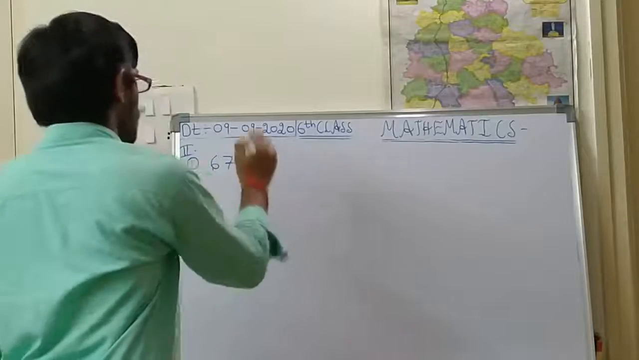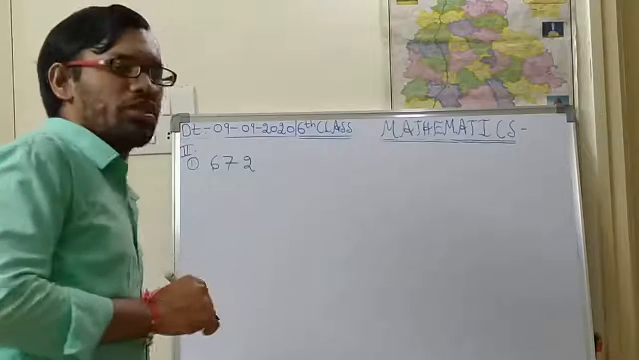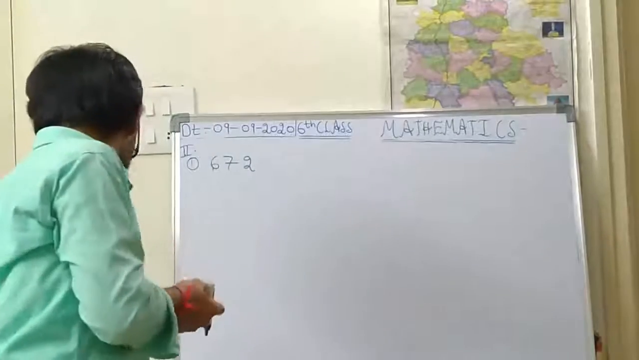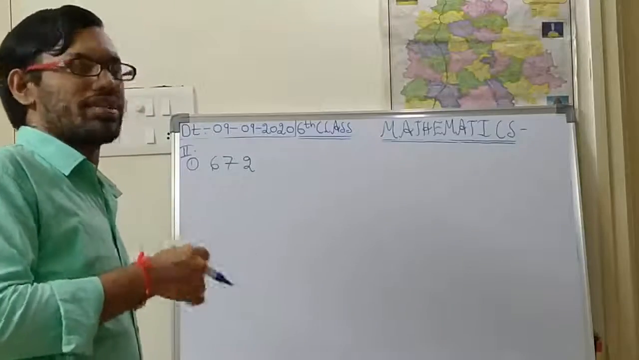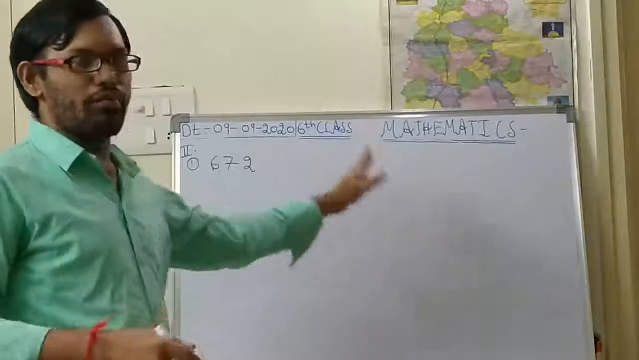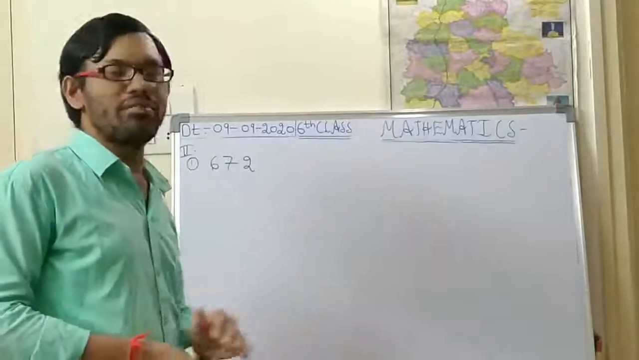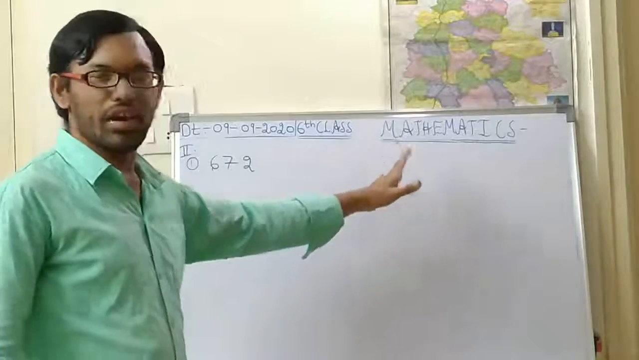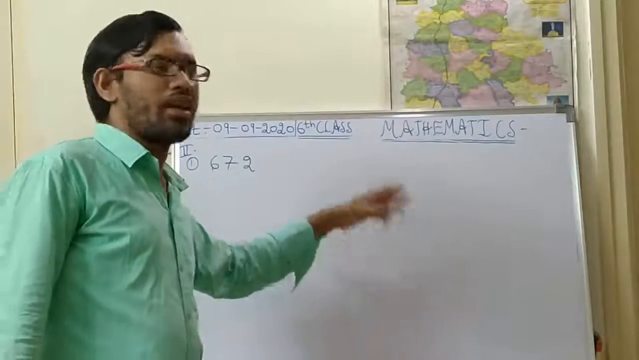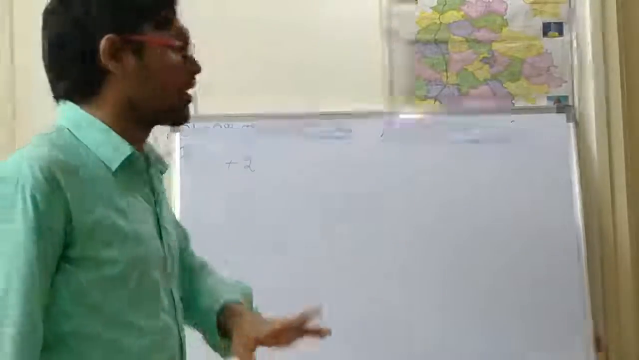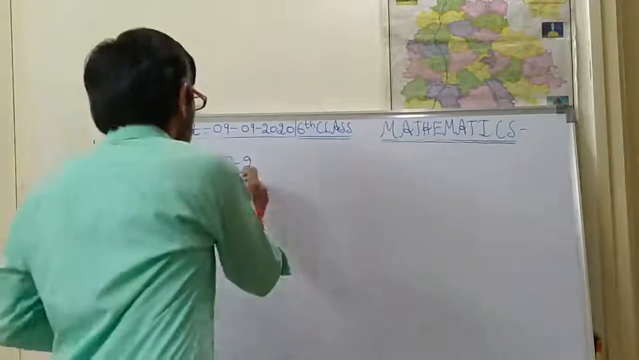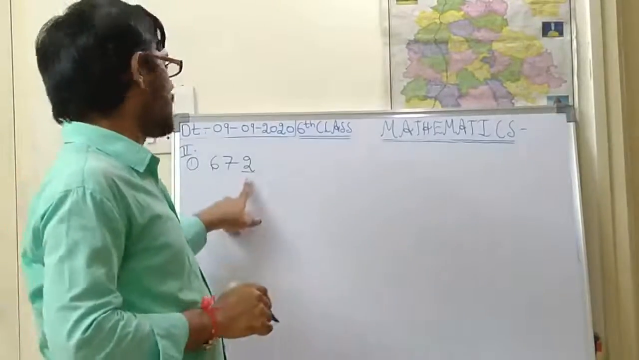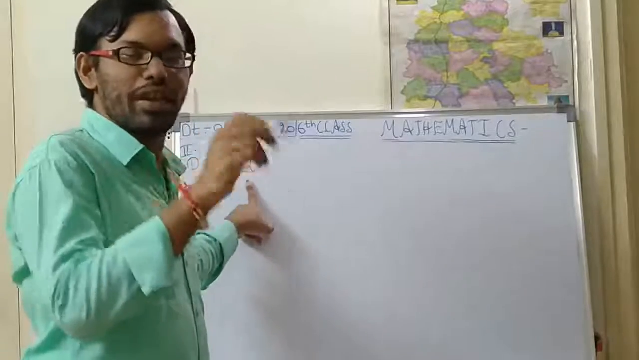672. So in the bit question what is there? Verify whether the following numbers are divisible by 9 or by 5 or by 10. By 5 means what should be the divisibility rule? For the number 5, the ones place digit should be either 5 or 0. Here what is the number? 2. For 10, the ones place digit should be 0.